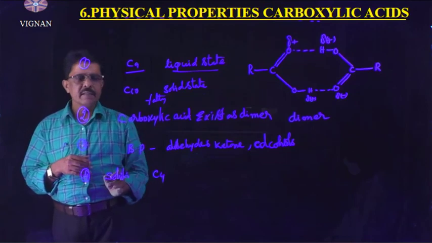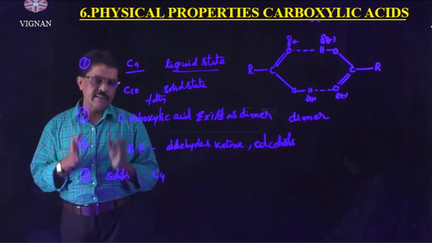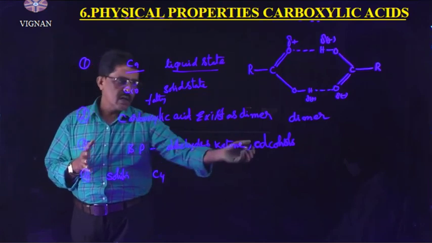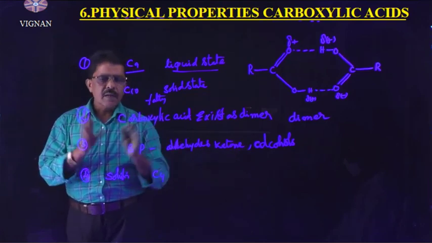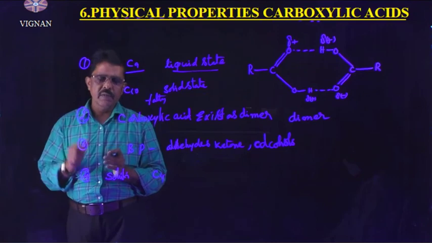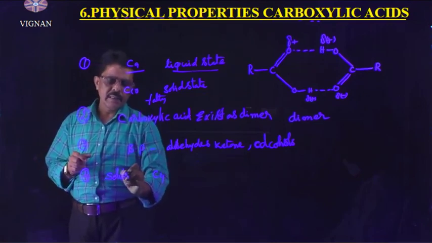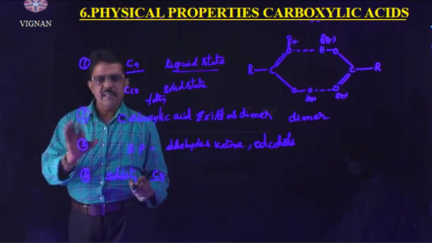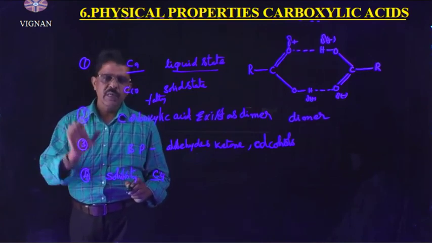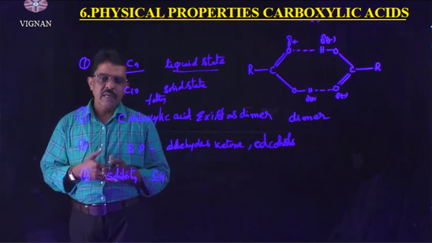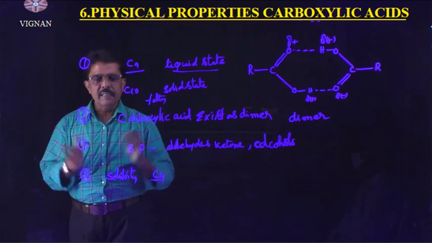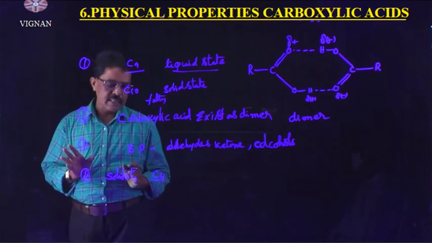Next, the boiling points of these carboxylic acids are higher than those of aldehydes, ketones or alcohols of comparable masses due to hydrogen bond. As for solubility, carboxylic acids up to 4 carbon atoms are soluble in water due to hydrogen bond. After 4 carbon atoms, the alkyl part increases, therefore the hydrophobic part increases and solubility decreases. Right, understand?